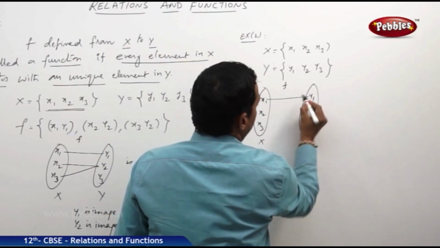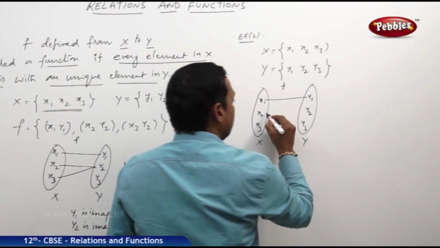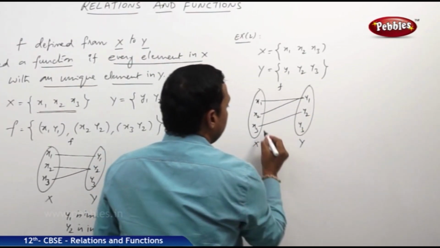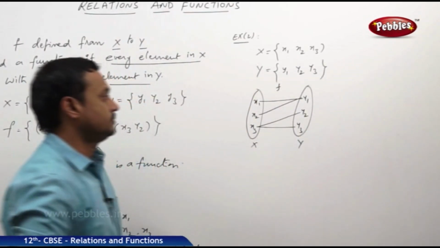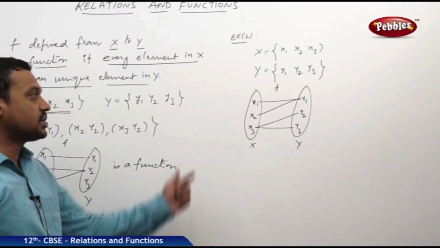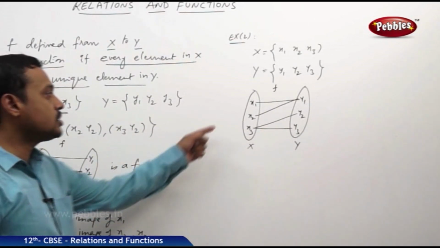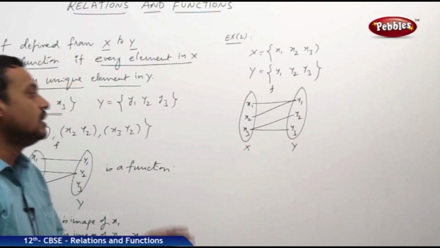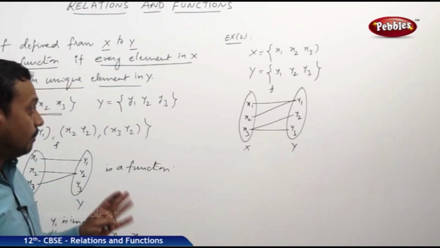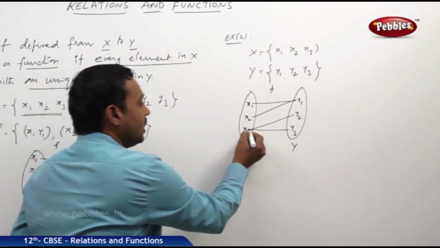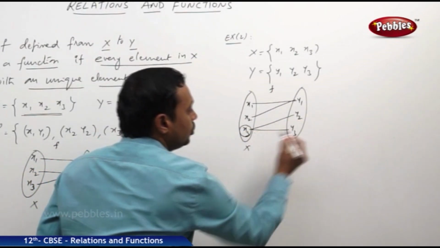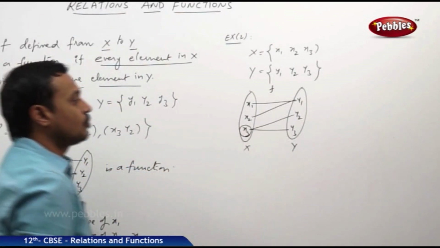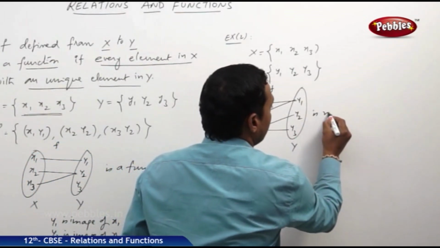Suppose x1 maps to y1, x2 maps to y1, x3 maps to y2, and x3 maps to y3. Now here also each and every element in the set is associated with some element in y. But see, particularly x3 is mapping to two distinct elements. That means uniqueness has failed here. So this is not a function.